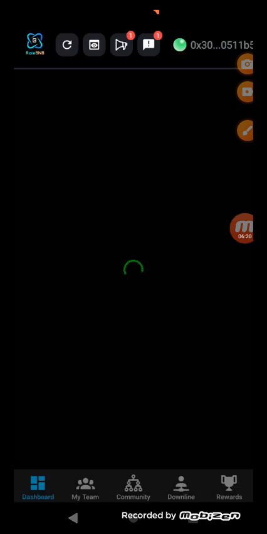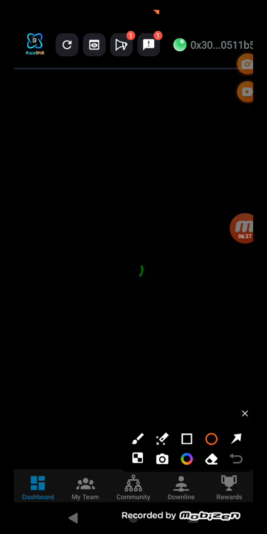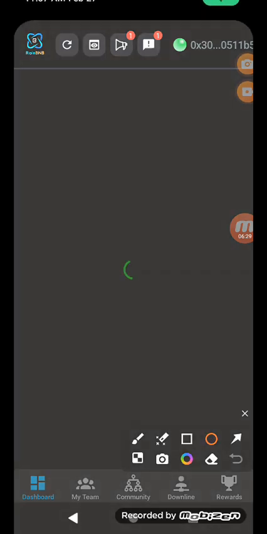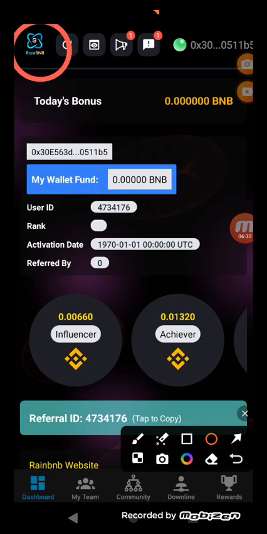The system has cut part of this, and you're going to see that RainBNB whatever is up here right now. So you have now registered your account. You can see everything is showing. Are you seeing it? Today's bonus, my wallet fund, and all that. So you're going to have a user ID. At this point, I'm just a beginner. You understand? So you keep on increasing. That's how you grow from here and keep on growing.